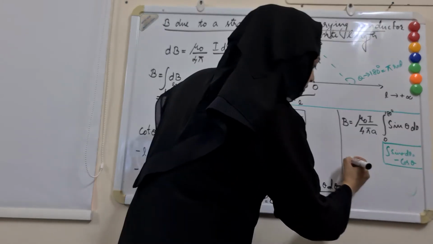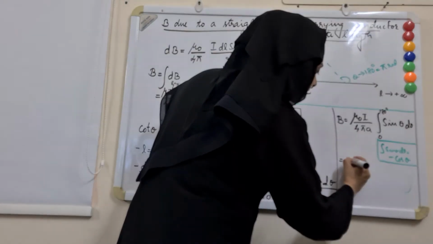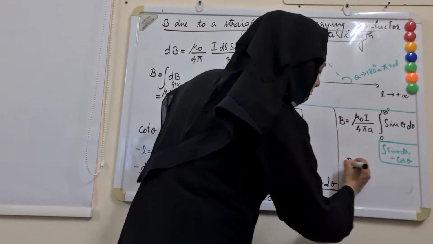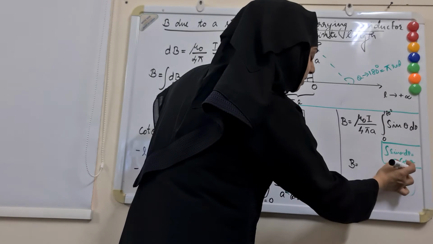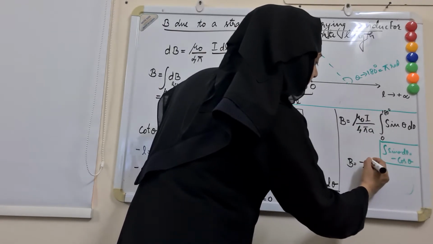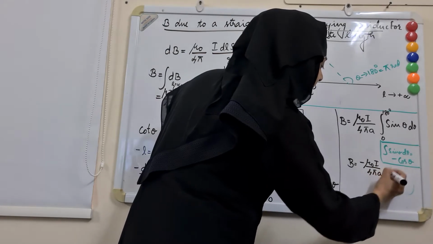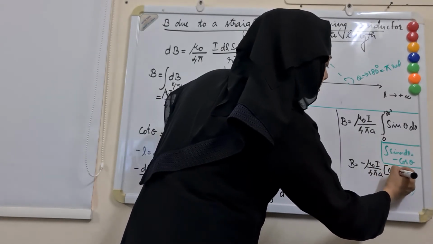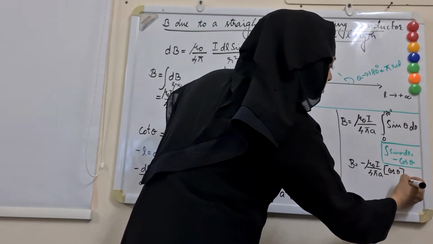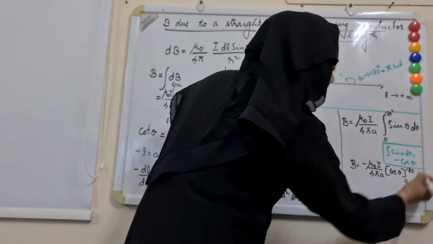So this is equal to, I am taking this minus sign outside, B is equal to minus mu naught I by 4 pi a, and cos theta within the limit 0 to 180 degree.